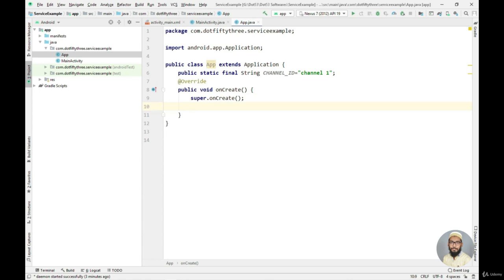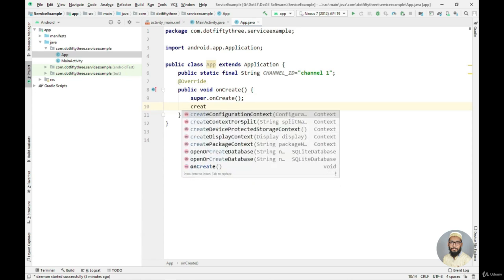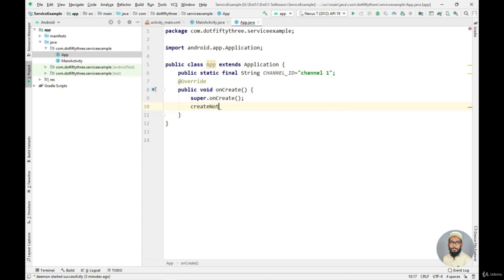Let's just give this method the name create notification channel. So we will use this method in order to create the notification channel.